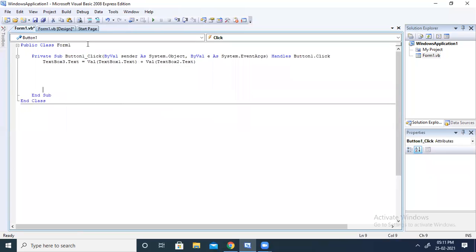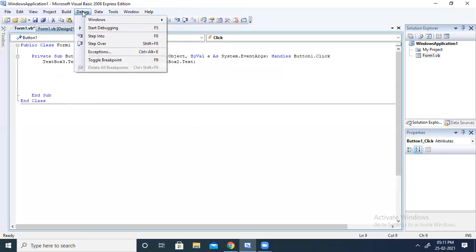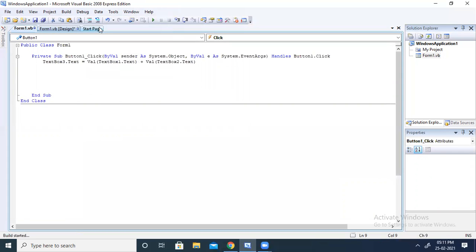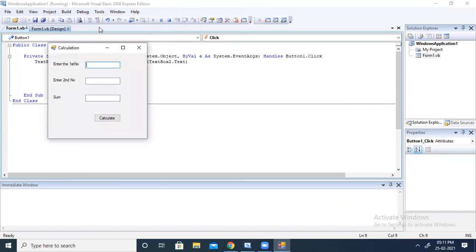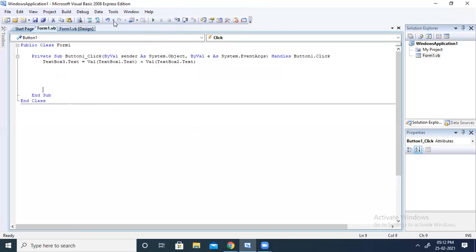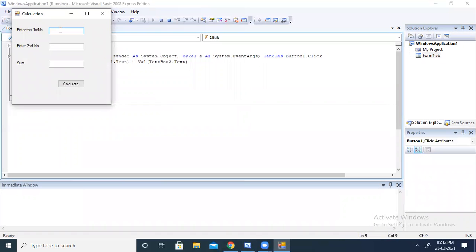Okay, now let me run the program. For that, I will go to Debug and click on Start Debugging, or you can also use the shortcut key F5. Enter first number. Suppose I entered the first number as 400. Enter second number. I am entering the second number as 500. Now when I click on calculate, it is calculating the values. Let us take different values and see. Start debugging. Now I am taking 100, 200, calculate.